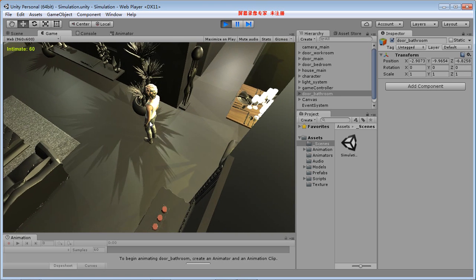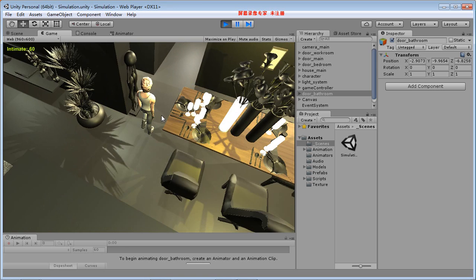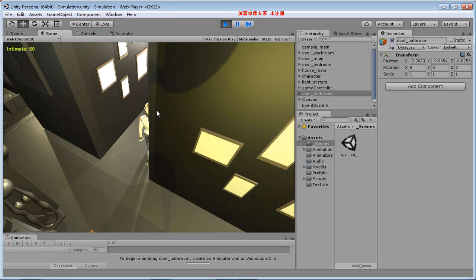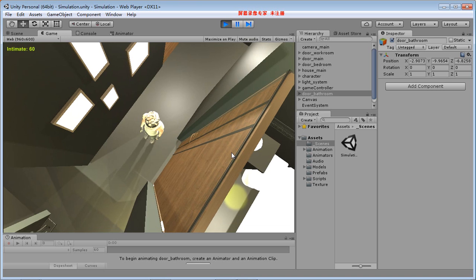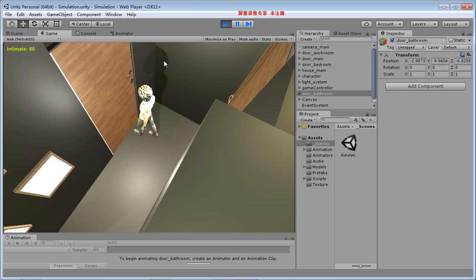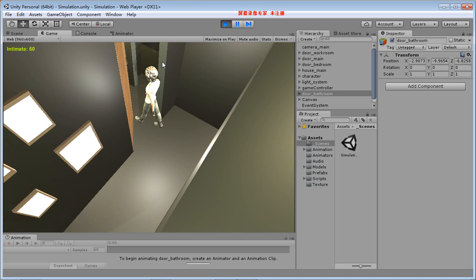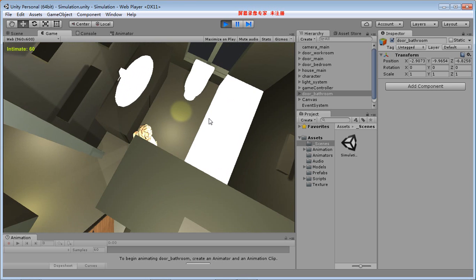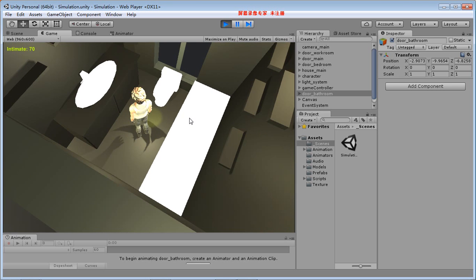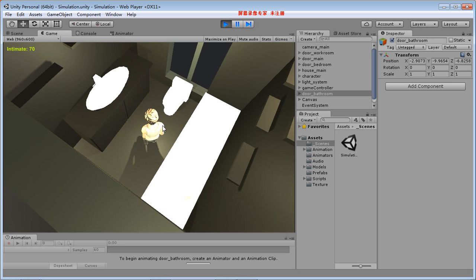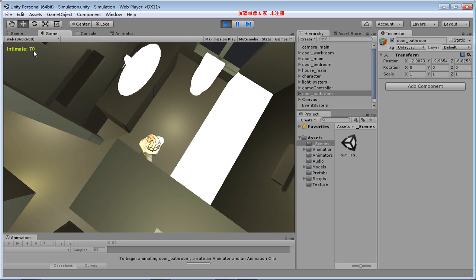Then there's another audio hint, which means that he has a stomachache. Let's go into the toilet. There's another toilet here. This is the shiny area. The intimate level will increase.